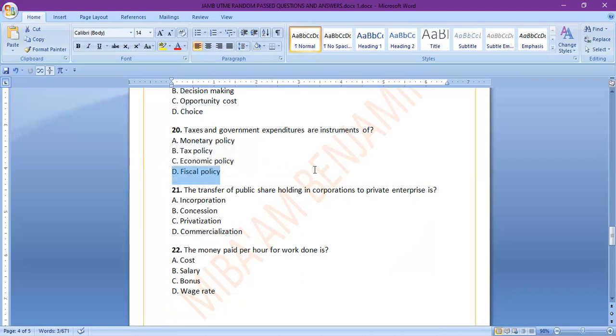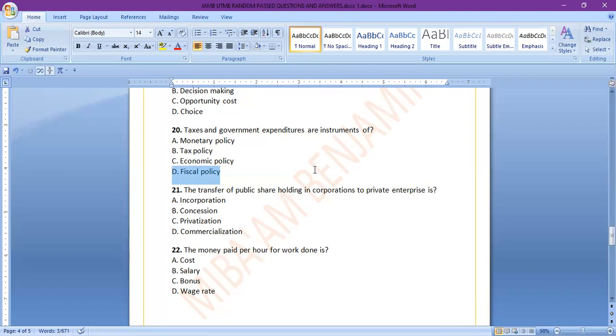The government tries to control the economy through two major means: the fiscal policy and the monetary policy. So the A option is also part of control of the economy, but it's not through tax and government expenditure.